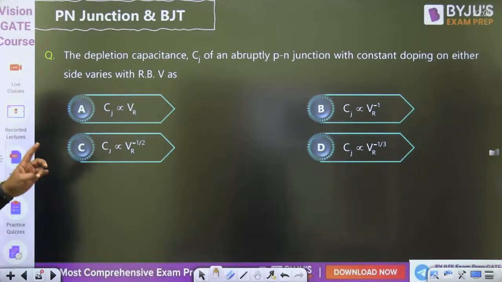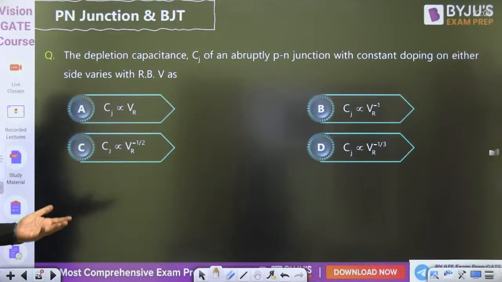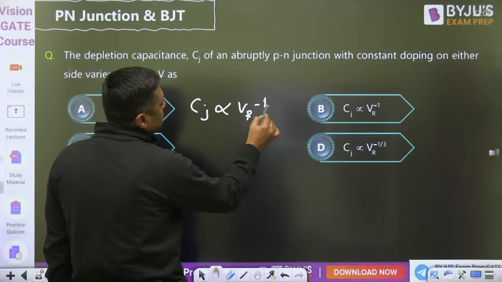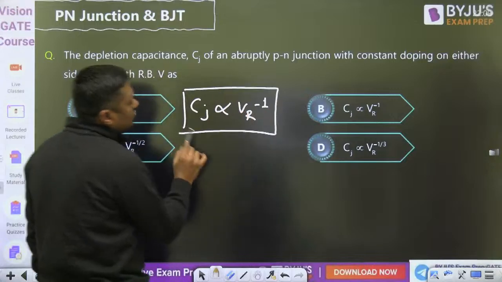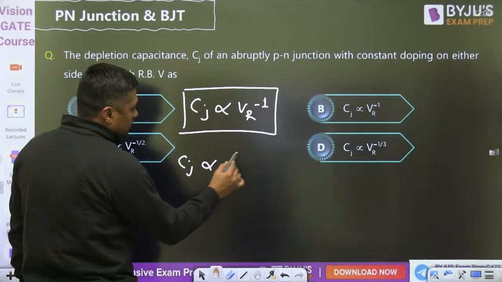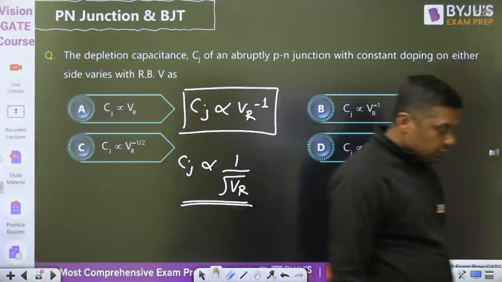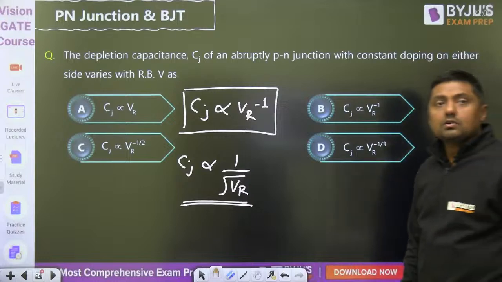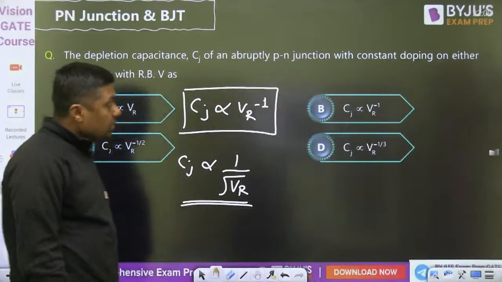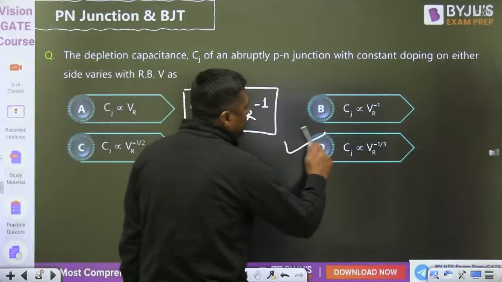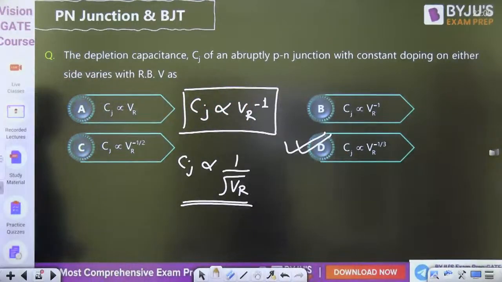So the depletion capacitance of an abruptly PN junction with constant doping on either side varies with reverse bias. So what is that formula? Cj is equal to what? V raised to power minus 1 by 2, that is 1 by root over VR. This is for an abrupt junction. And then for a linearly graded junction it will become VR raised to power minus 1 by 3.